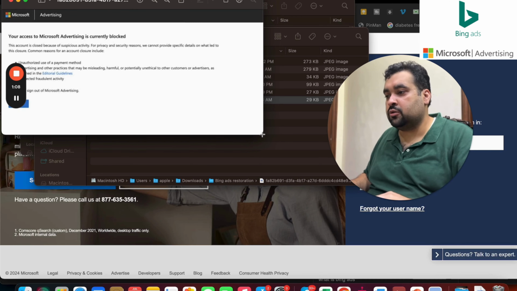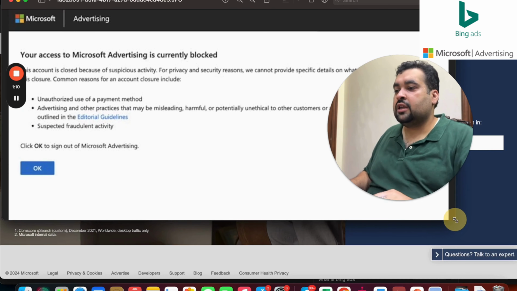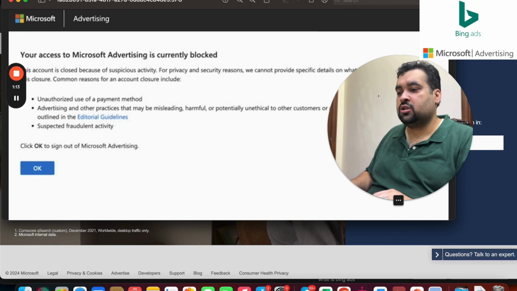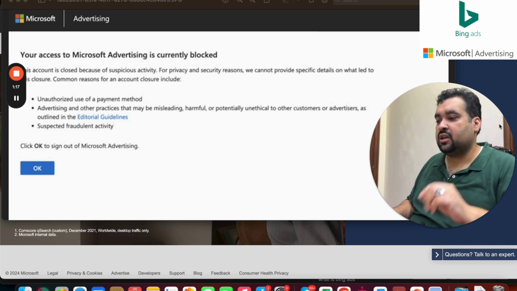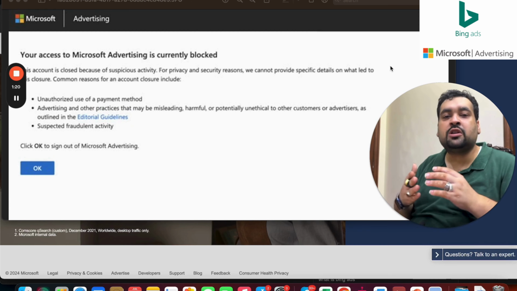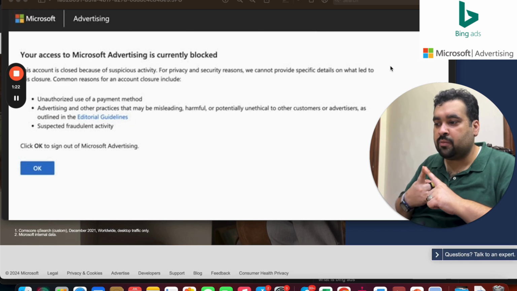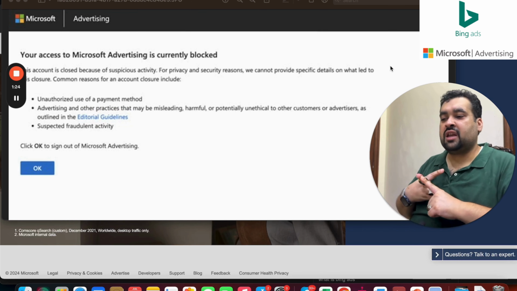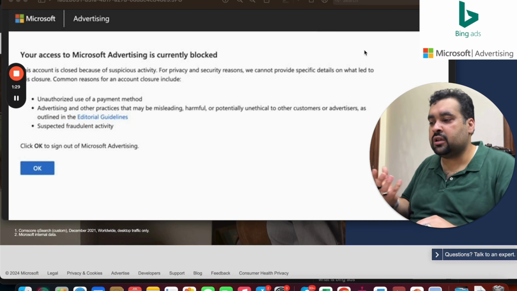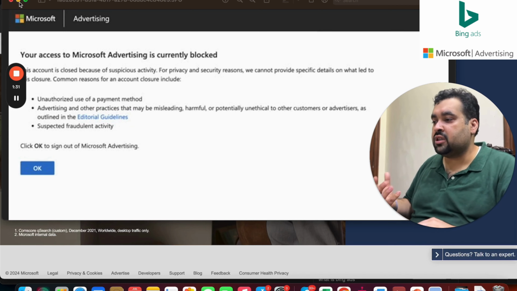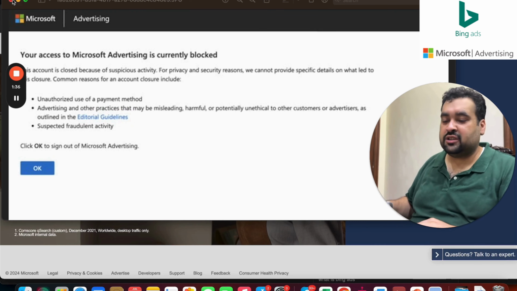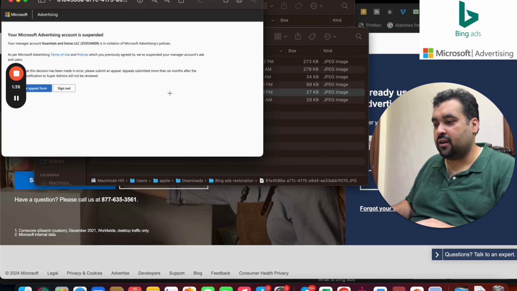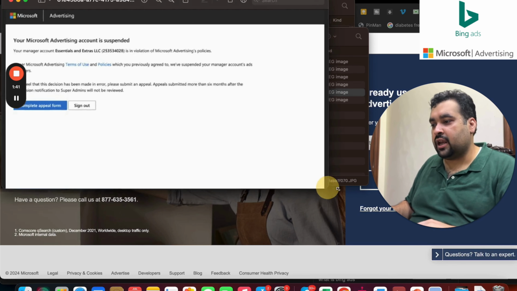This was the first message the client shared with us: your account is currently blocked because of suspicious activity. For privacy and security reasons, we cannot provide specific details. Then you can see over here that it is unauthorized use of payment, advertiser and other practices that may be misleading, harmful, or potentially unethical. This is a common error which people see, or a suspected fraudulent activity. This was the message shown to our client, and all the option he has is just to sign out. He tried everything, and then this was the second one for them as well.